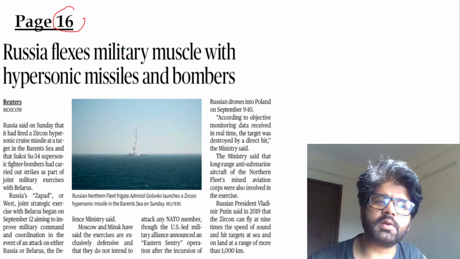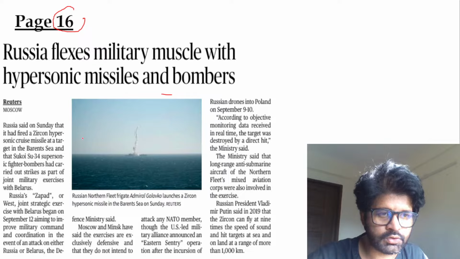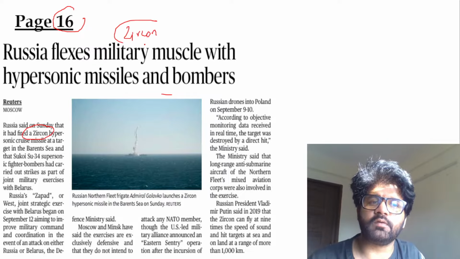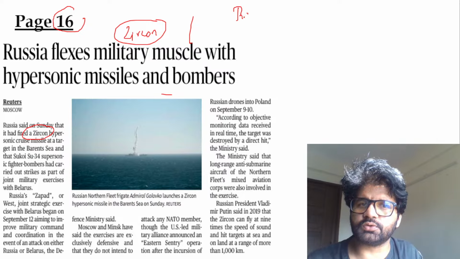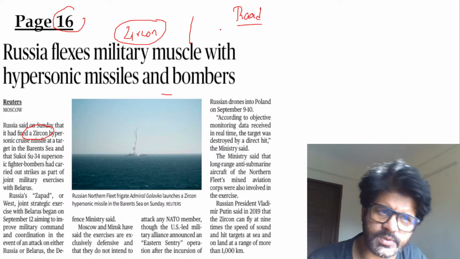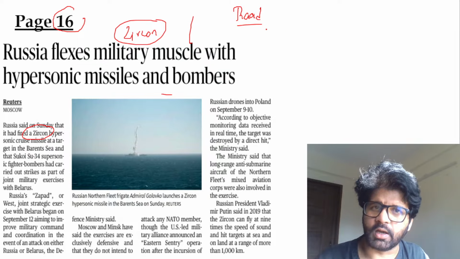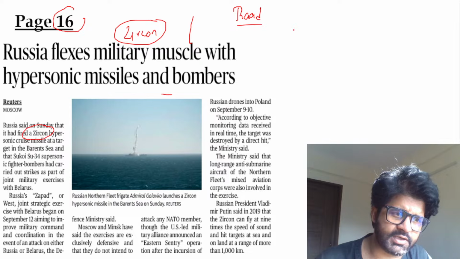Russia flexes military muscle with hypersonic missiles and bombers. So here we'll talk about the Zircon hypersonic missile. See why this article is important for us, because UPSC has already asked questions on THAAD and different types of missiles. And there was an India-Russia missile collaboration, UPSC has asked on that.